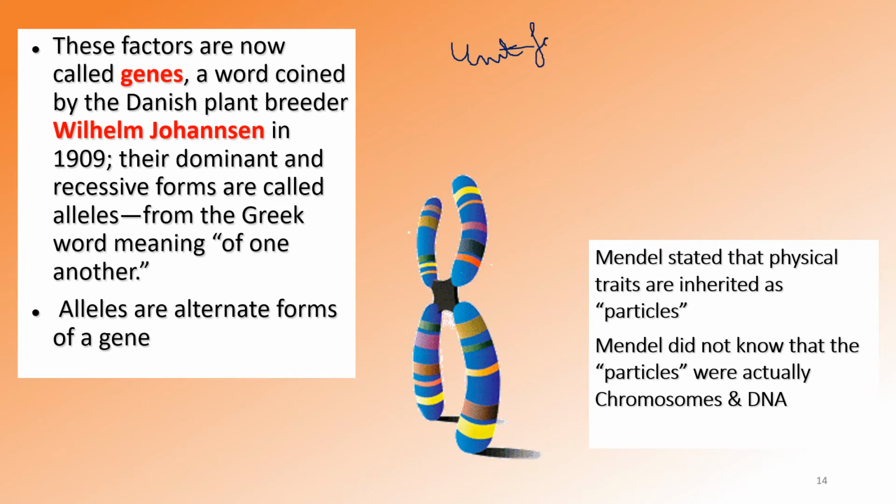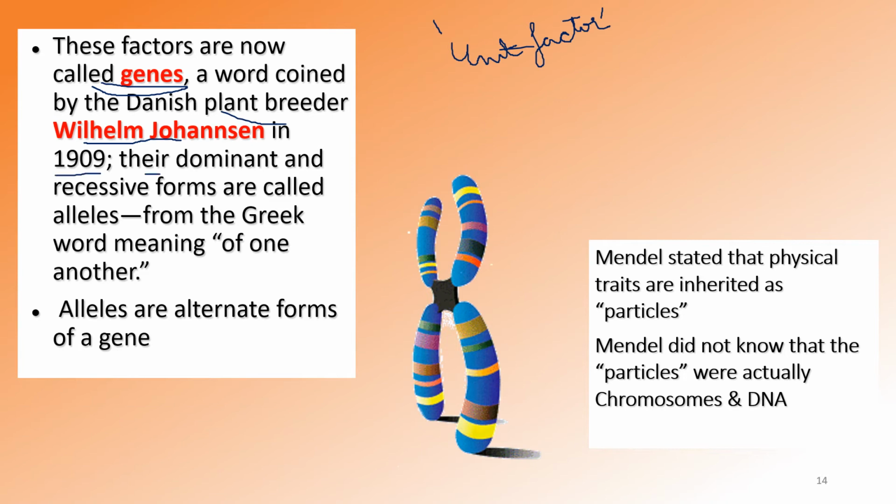But William Johannsen gave the name genes to this unit factor. So these factors are now called genes, and this word was given by a Danish plant breeder, William Johannsen, in 1909.